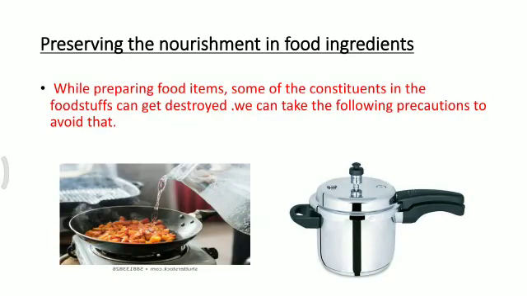Now next, preserving the nourishment in food ingredients. While preparing food items, some of the constituents in the foodstuff can get destroyed. We can take the following precautions to avoid that. First, as you can see in this picture, add as much water as needed while cooking food. Next, you can see there is a pressure cooker. Use a pressure cooker or lid while cooking.